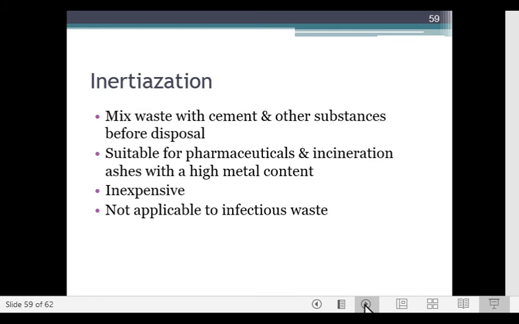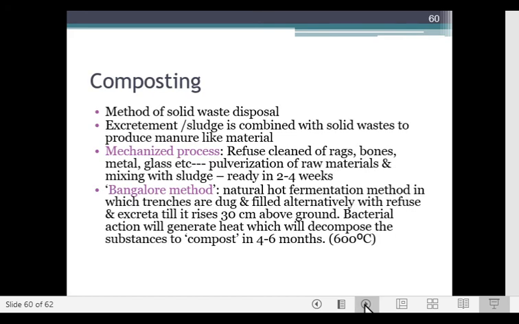Inertization means you mix the waste with cement and other substances before disposal so that it is inactive. It is suitable for pharmaceuticals and incineration ashes with high metal content. It is inexpensive and it is not applicable to infectious waste.